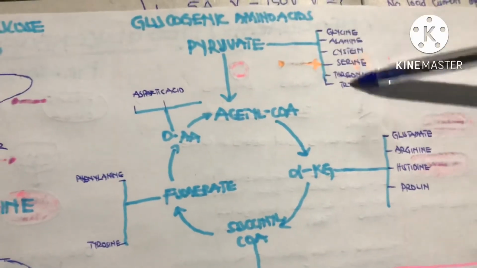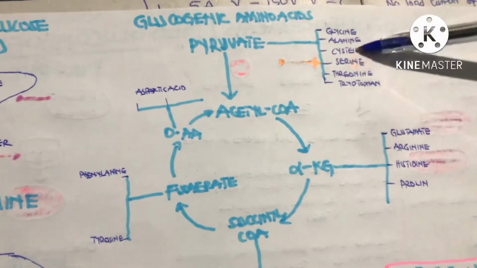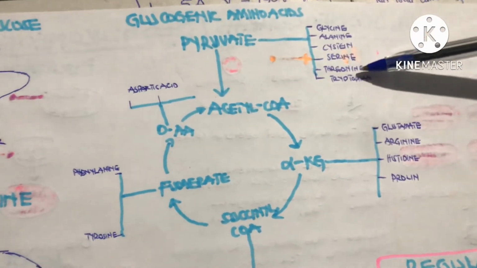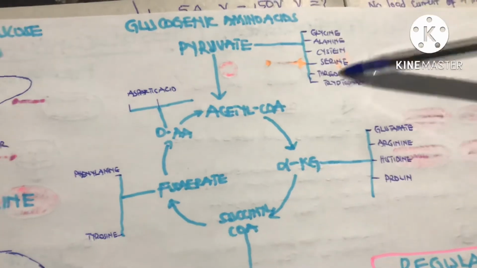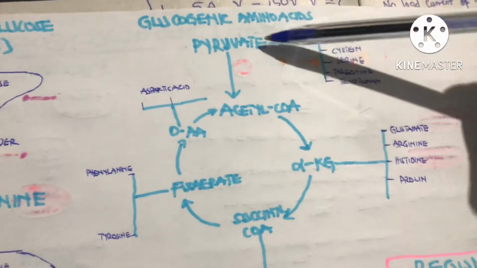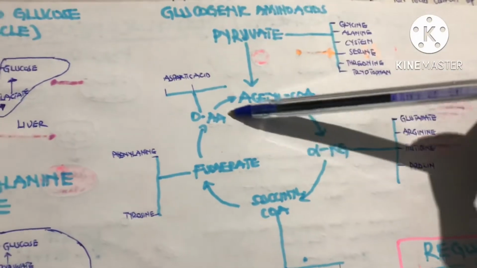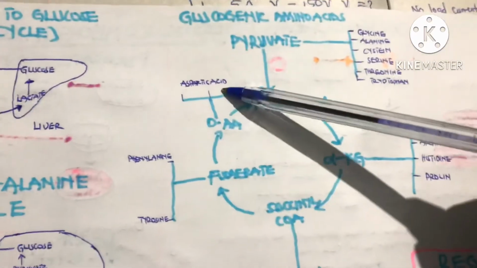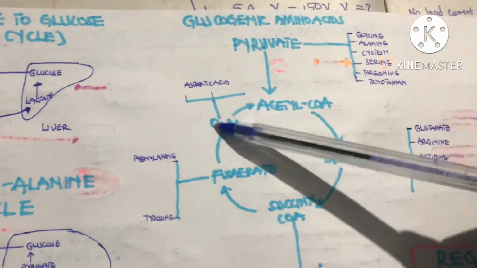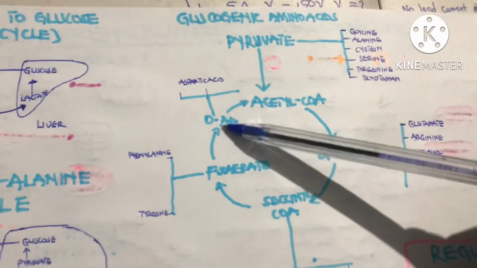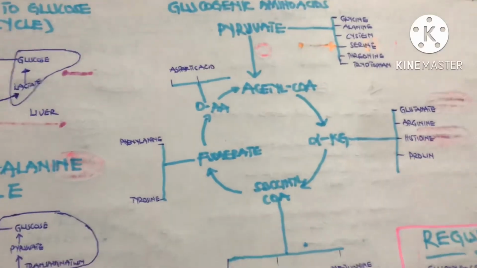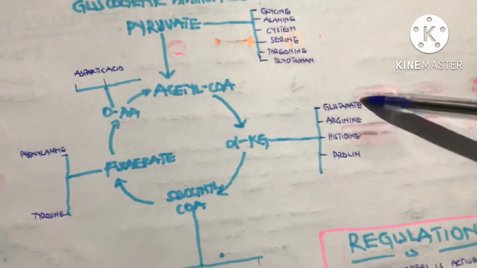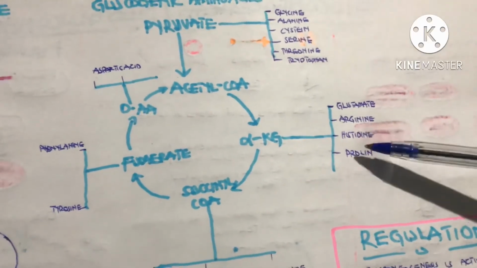The gluconeogenic amino acids. You see, this is the gluconeogenic or glucogenic what? Amino acids. These amino acids, glycine, alanine, cysteine, serine, threonine, tryptophan, can undergo transamination to convert themselves to what? Pyruvate. And the pyruvate will be used in the gluconeogenic pathway for us to get glucose. The same way, aspartic acid can undergo transamination and convert itself to what? Oxaloacetate. And this oxaloacetate can be used in the gluconeogenic pathway for us to get glucose.